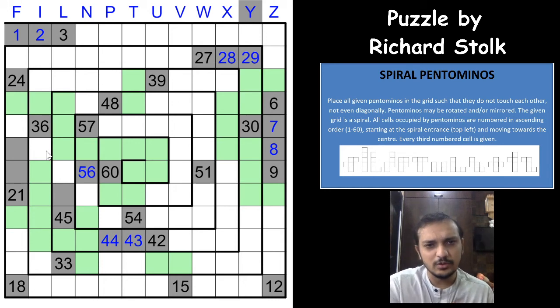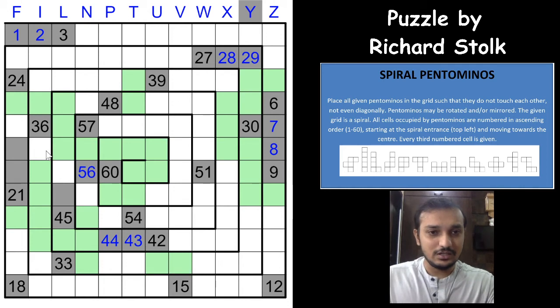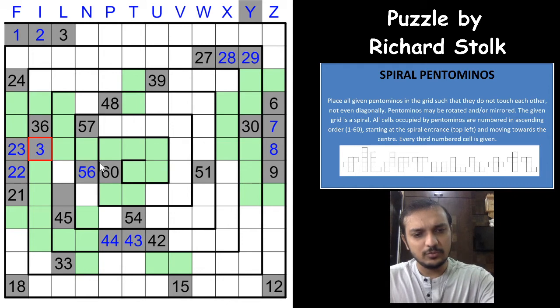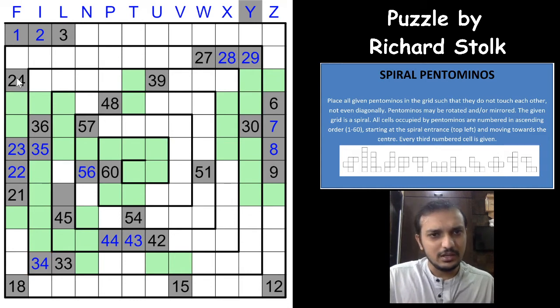Okay, I get a very good logic here actually. That's an excellent logic here. I see here is a very easy one. You already have two pentomino cells between the 24 and 22. So this is a non-pentomino cell and this is a pentomino cell. It's 22, 23, and this would have to be 35, and this would have to be 34, because there are only two cells remaining in between.